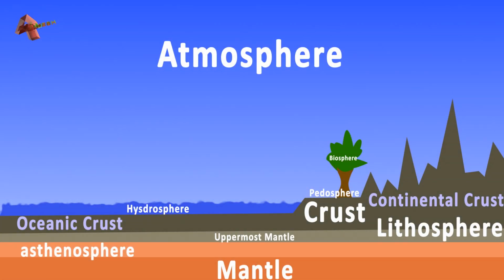The layer that combines the uppermost mantle and crust is called the lithosphere. The lithosphere consists of tectonic plates that float on the upper mantle. The outermost layer of the earth that is composed of soil is called the pedosphere. It acts as a mediator between the lithosphere, atmosphere, hydrosphere and biosphere. The lithosphere layer can extend up to 70 to 100 km in depth.